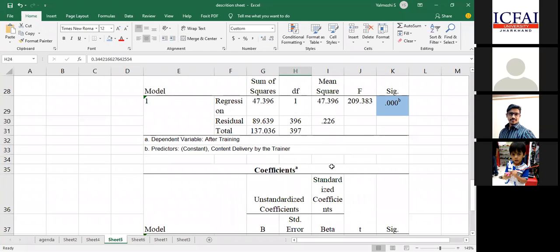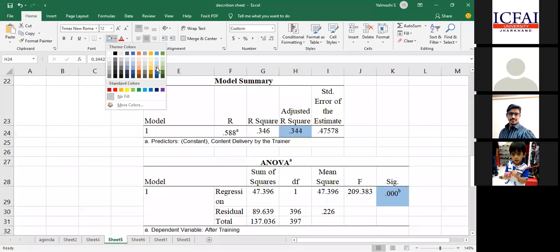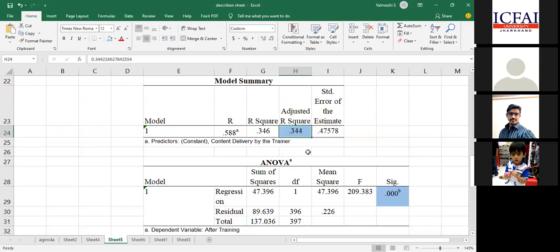These are all simple things. The adjusted R square value will give you the complete percentage. I'm saying that if the delivery of the content by the trainer is good, there will be an impact on learning, and 34% of what I'm saying is right. I'm authenticating that using the adjusted R square value.